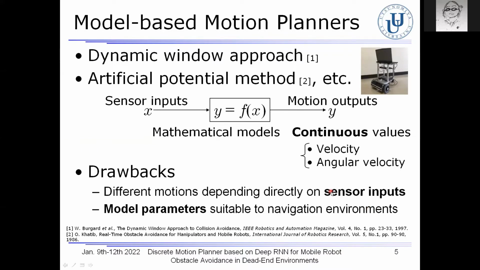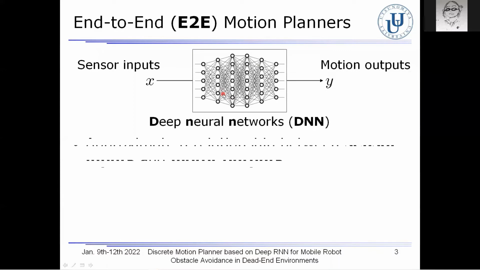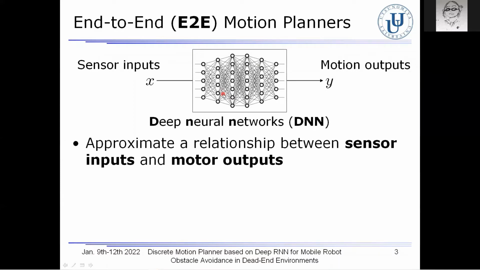On the other hand, in recent years, motion planners based on a deep learning technique have been proposed. Instead of motion planners based on mathematical models, as you can see here, deep learning techniques or deep neural networks are used in order to approximate a relationship between sensor inputs and motor outputs. This is a so-called end-to-end or E2E motion planner.